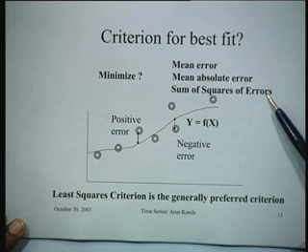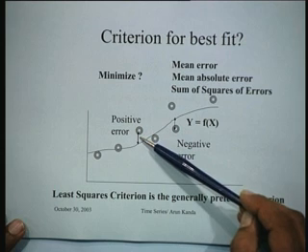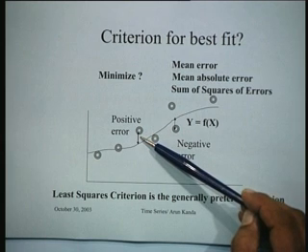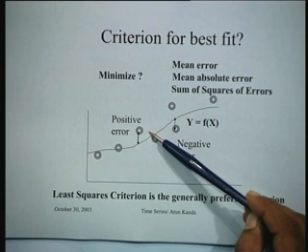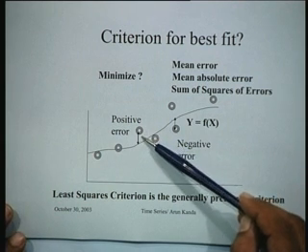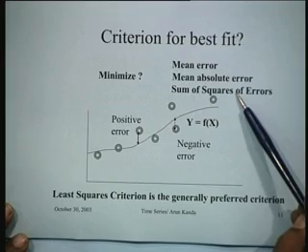The third criterion, which is most commonly used in fact, is to try to minimize the sum of the squares of the errors. Each error you square. So, if it is negative, it becomes positive, that is one thing, and the sum of the squares is a well defined mathematical function, for which you can use the methods of classical calculus to determine the maximum or the minimum in such situations.